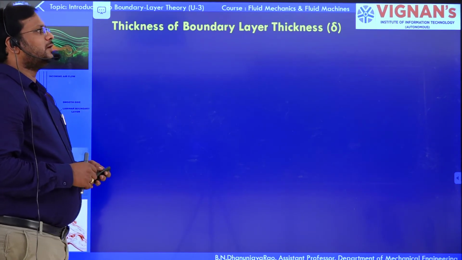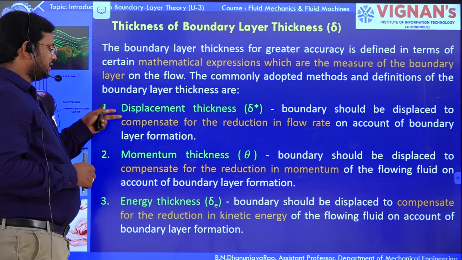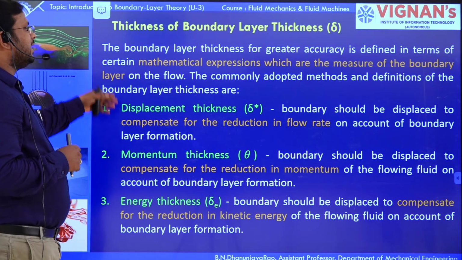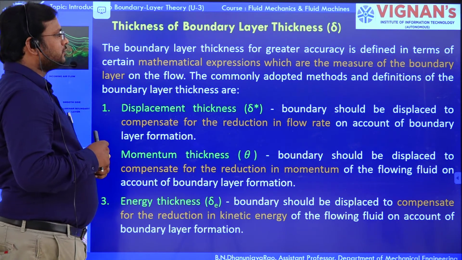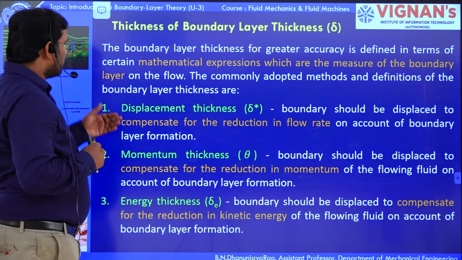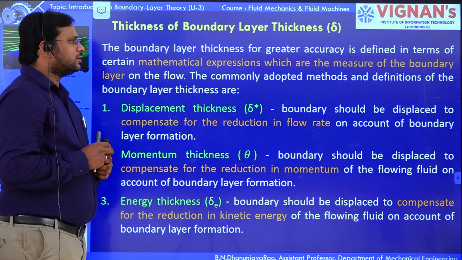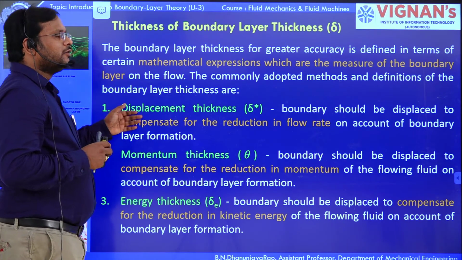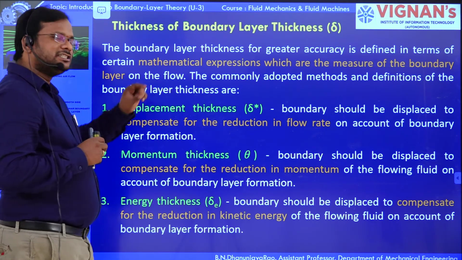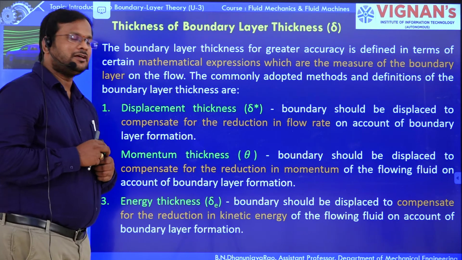Now the thickness of the boundary layer. There are three methods: displacement thickness, momentum thickness, and energy thickness. These are the mathematical expressions by which we measure the boundary layer. In displacement thickness, we displace the boundary to compensate for the reduction in flow rate.